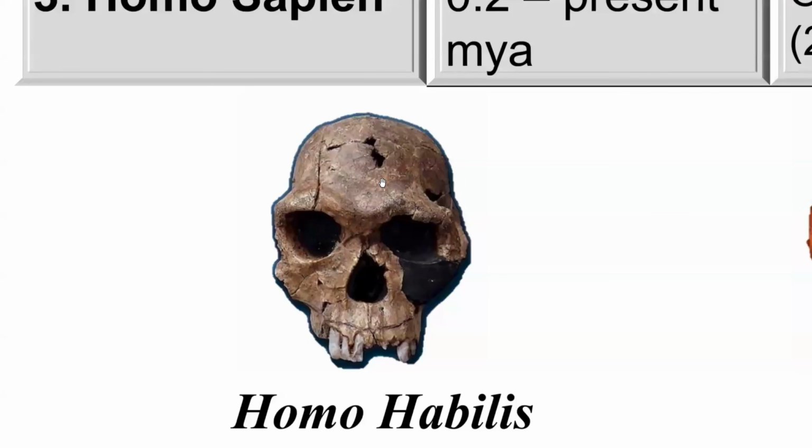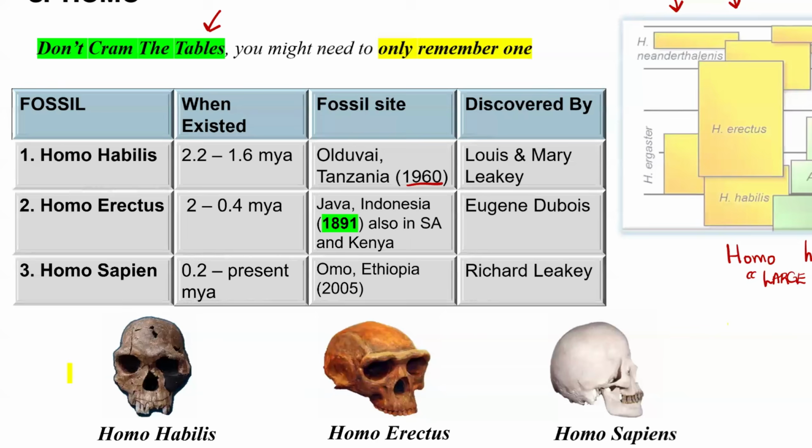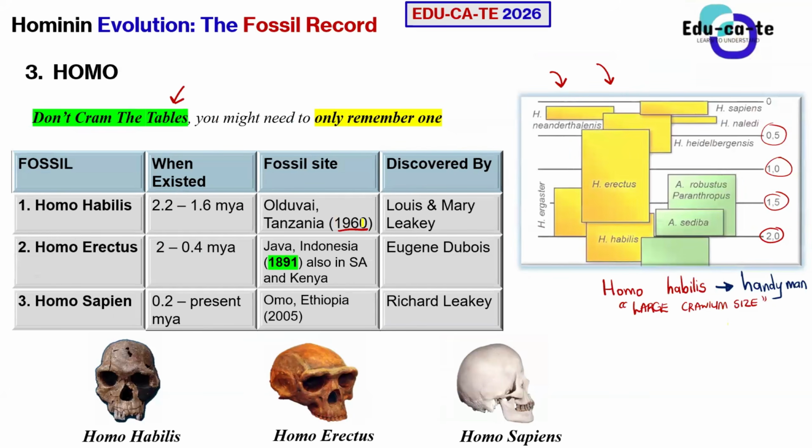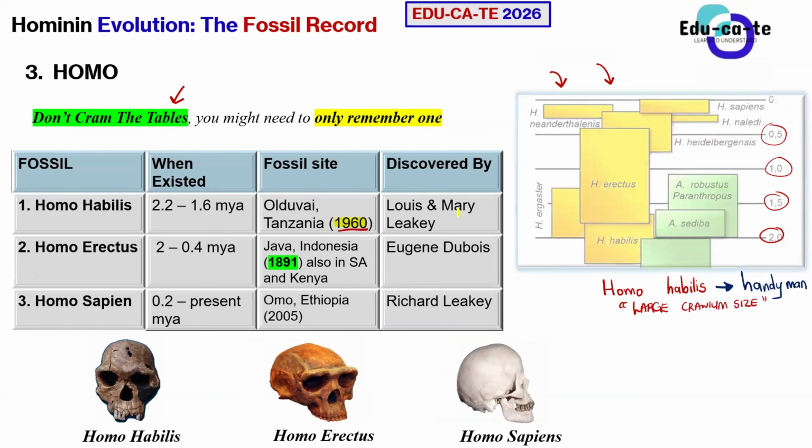So basically, Homo habilis is believed to have had some skills and greater intelligence than the previous Australopithecines and your Ardipithecus ramidus. So Homo habilis is believed to have been one that has got more skills and it is handy. It existed between 2.2 and 1.6 million years ago, found in Tanzania in the Rift Valley in 1960 by Louis and Mary Leakey.